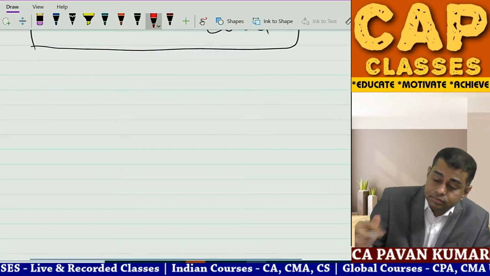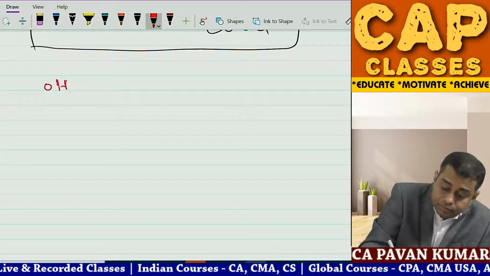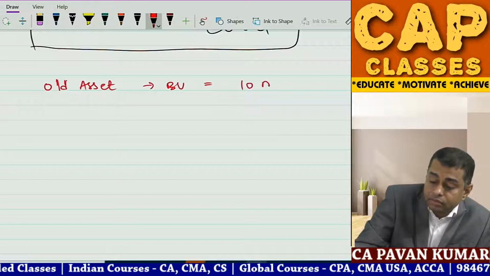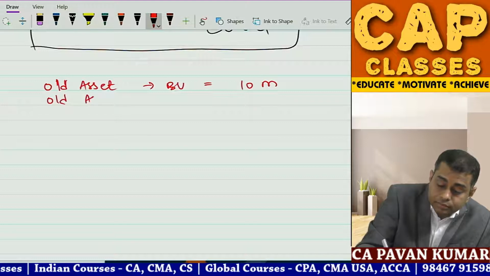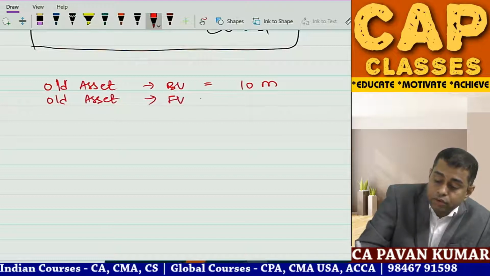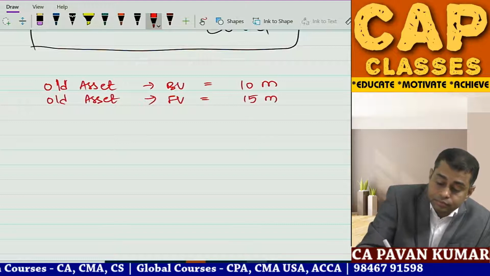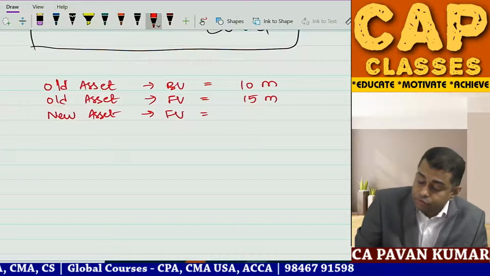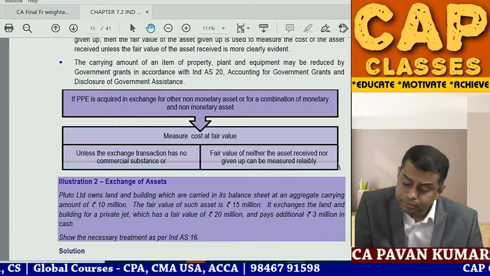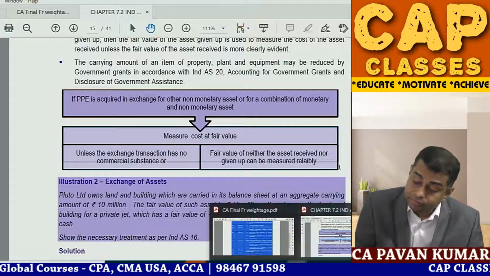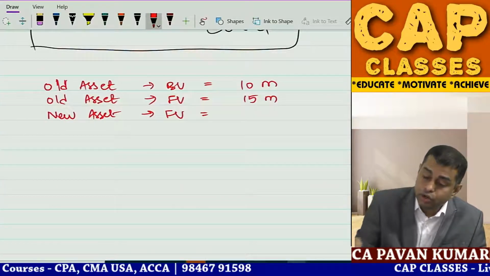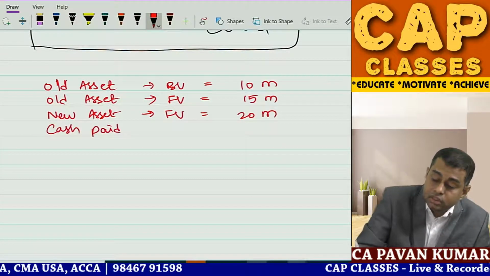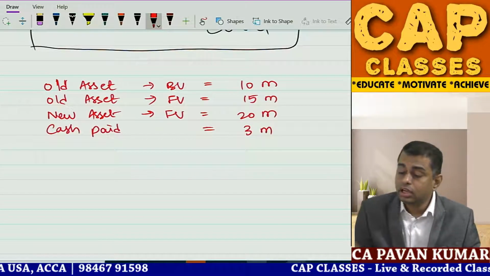I want your answer. Old asset, book value 10 million. Old asset, fair value 15 million. New asset, fair value, how much is the new asset fair value? 20 million. New asset fair value 20 million. Cash paid 3 million.